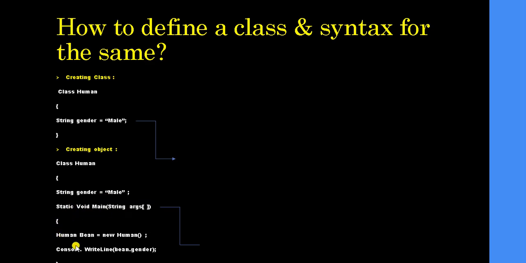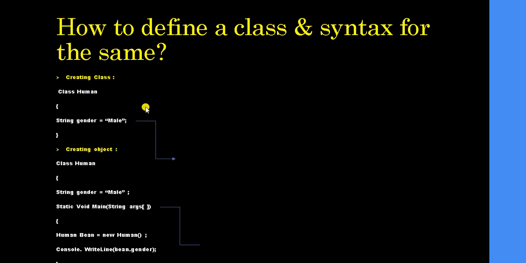So then the function will include creating an object for the class human. So how to create an object? Class name, name of the object is equal to new class name, brackets, then semicolon. And this is a statement to print something in C# code, basically Console.WriteLine(bean.gender), where bean stands for the object, dot gender stands for the attribute with type string, and now the output will be male.